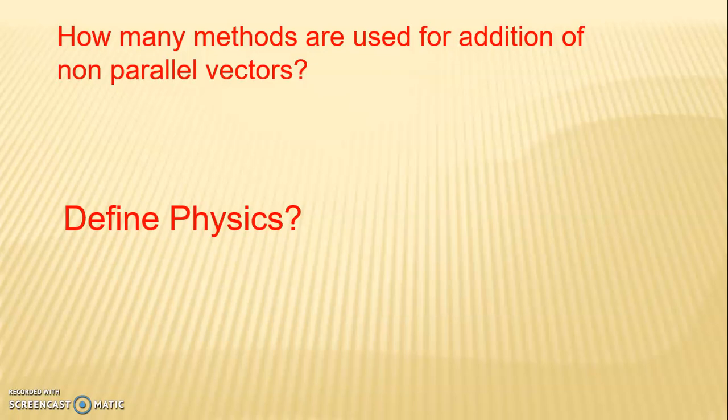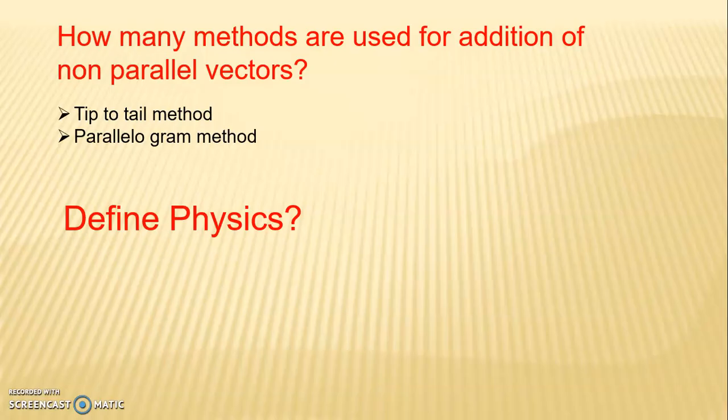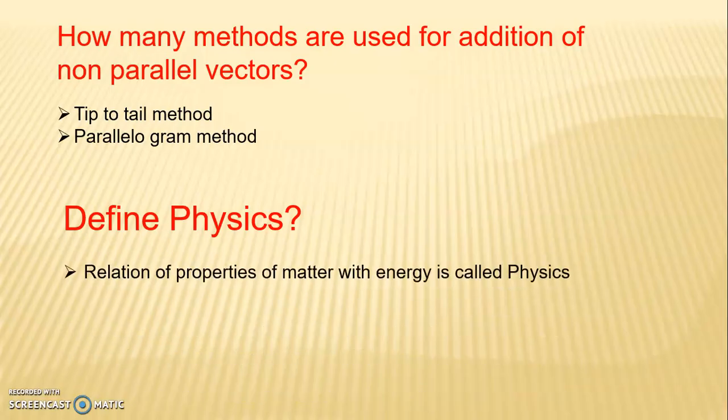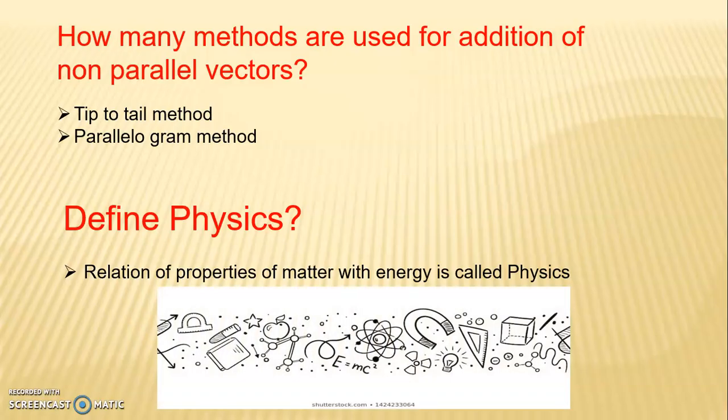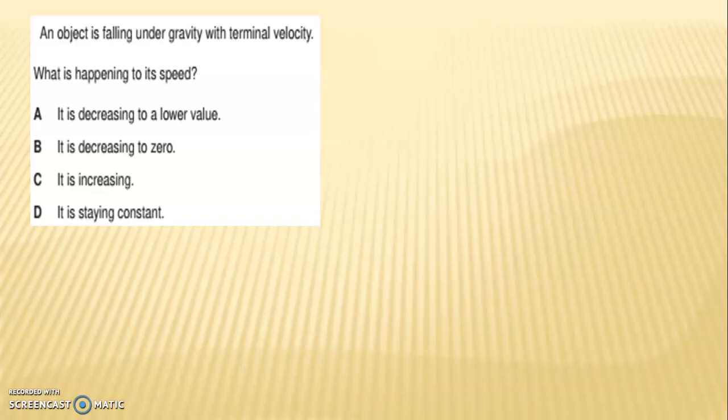Next question is, how many methods are used for the addition of non-parallel vectors? There are two methods. These are tip to tail method and parallelogram method. Next question is, define physics. Relation of properties of matter with energy is called physics. That is the equation E equals mc squared. We also call it Einstein energy equation.